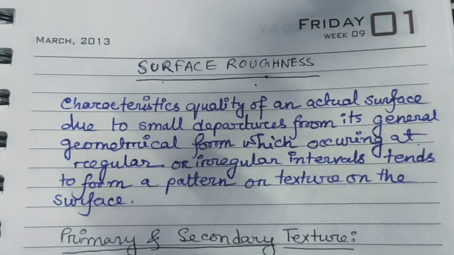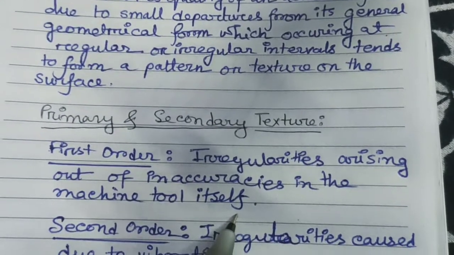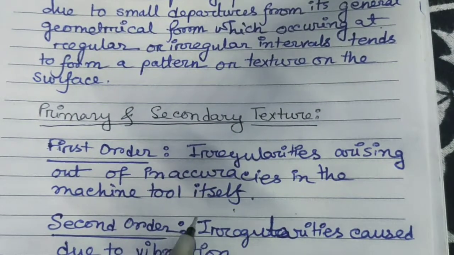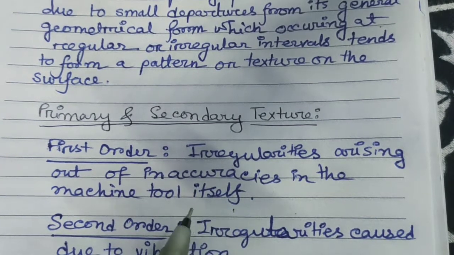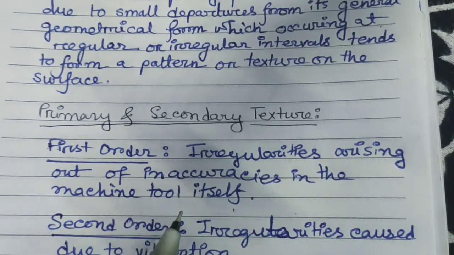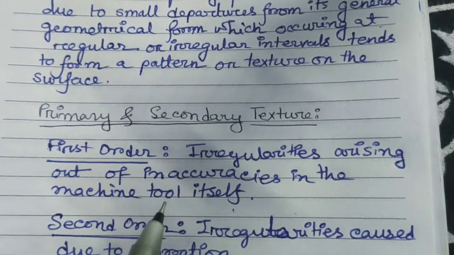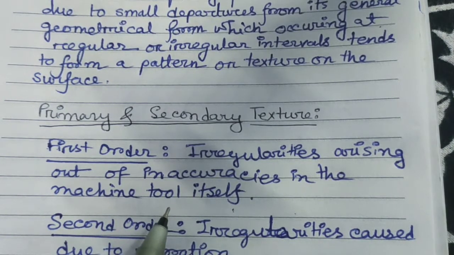Suppose during machining of any object, if the machine tools become inaccurate, then they create a wrong surface, and that leads to the first order of surface roughness.